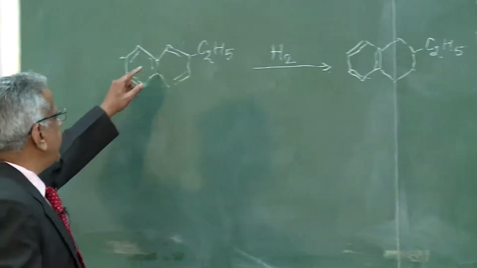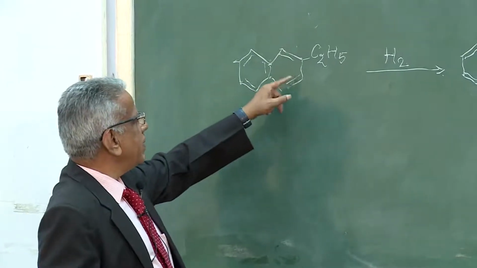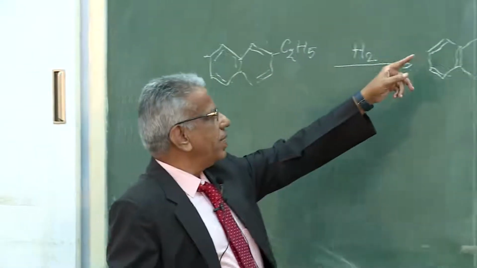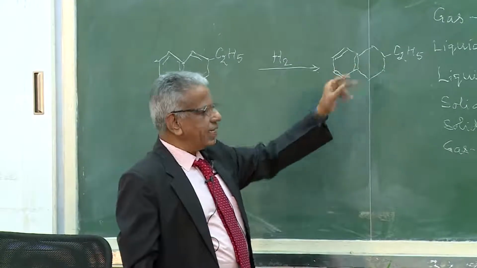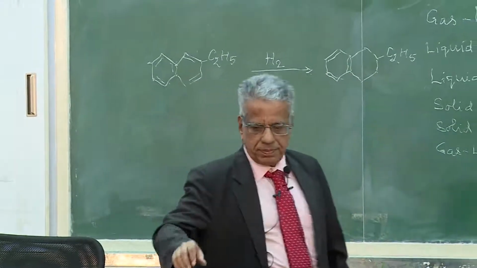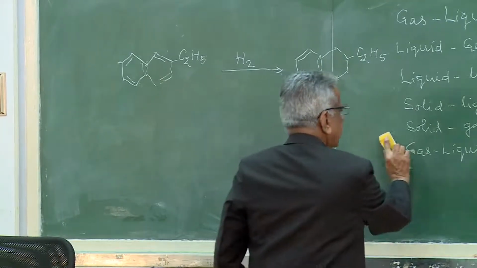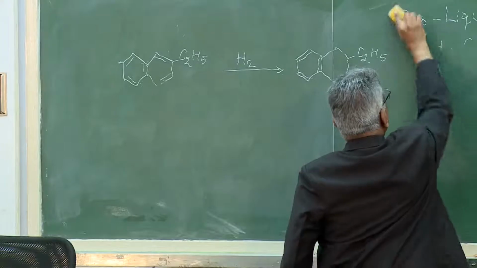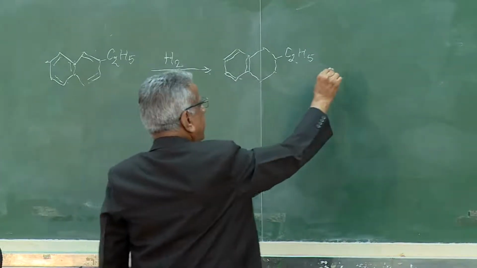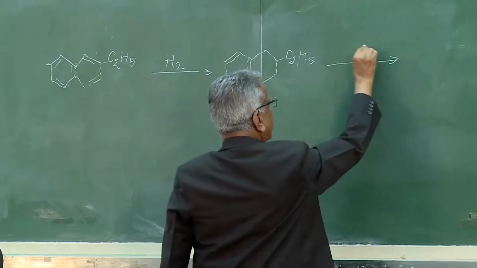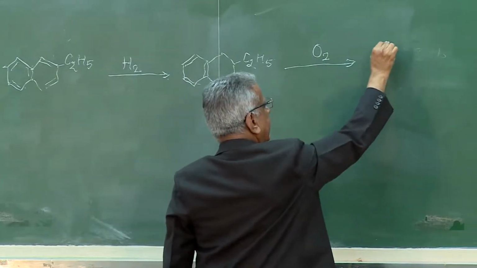You can imagine that there was hydrogen here, here, here, here, and this is saturated now, so twice the hydrogen, one ring is saturated. This you oxidize and get ethyl naphthalene back.